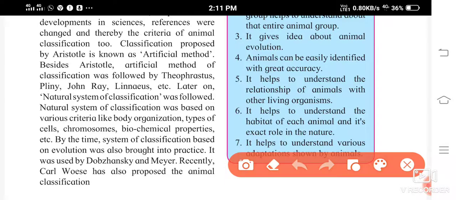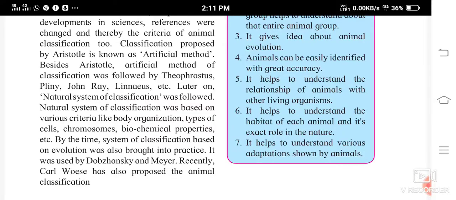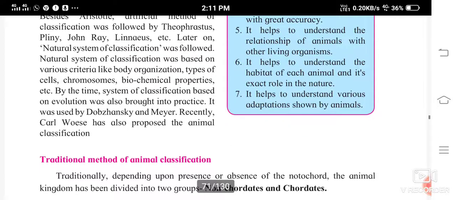Animals can be easily identified, so you can easily identify the animals with correct accuracy. It helps to understand the relationship of animals with other living organisms. It helps to understand the habitat of each animal and its exact role in nature. So what else will you understand?